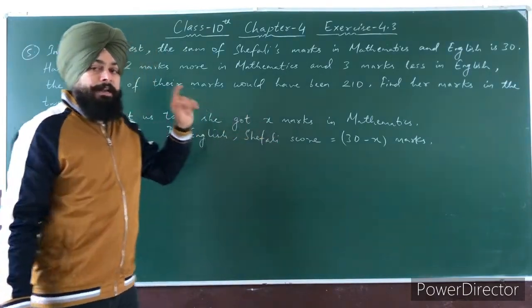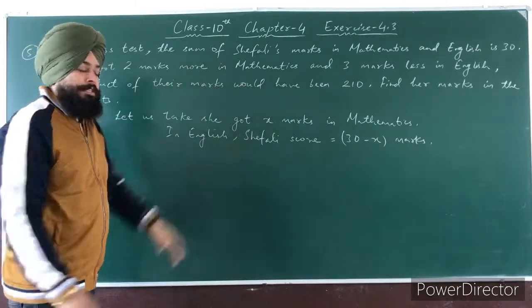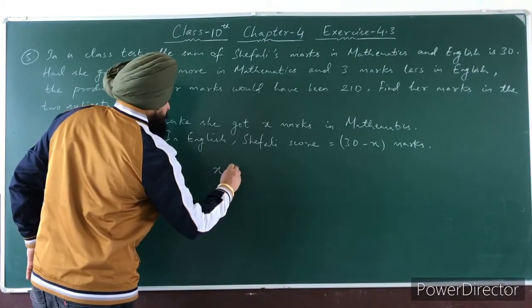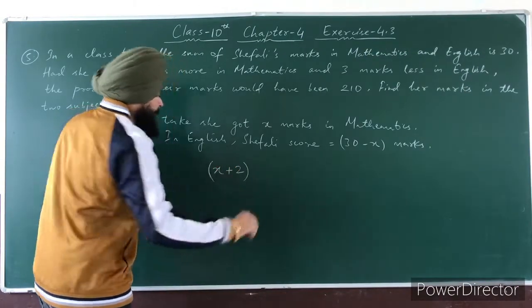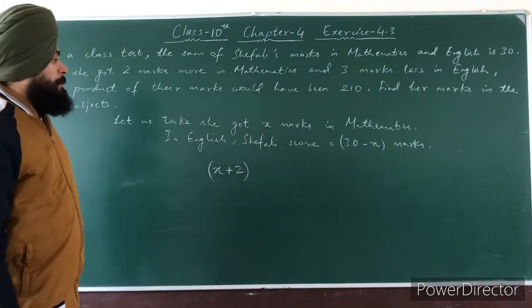And if she got 2 more marks in mathematics, it means now she has x plus 2 marks.